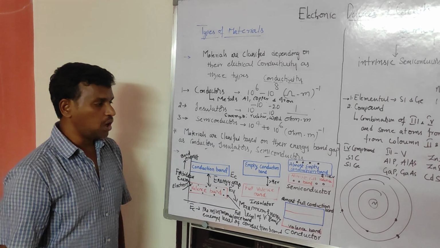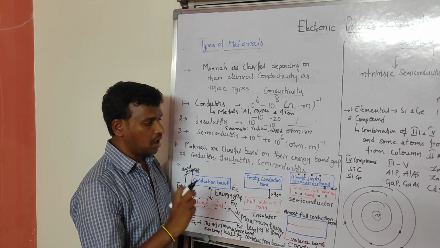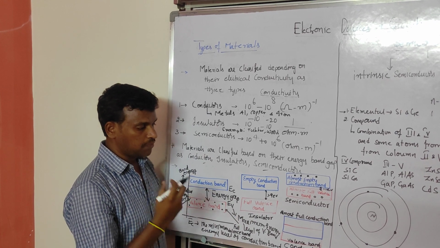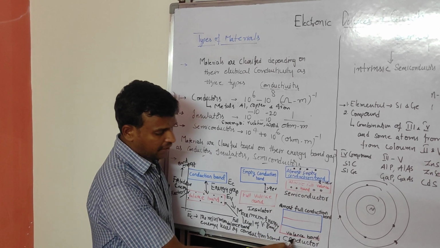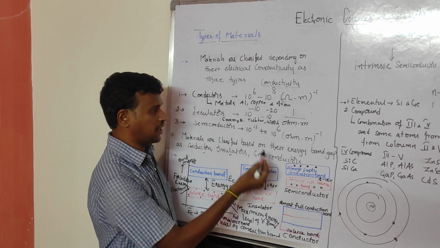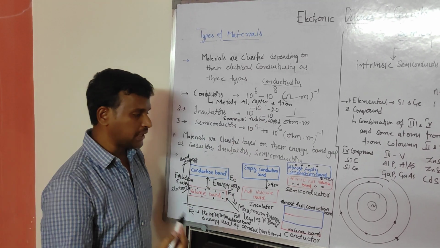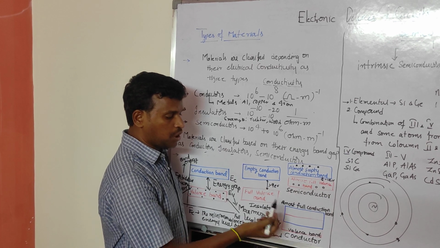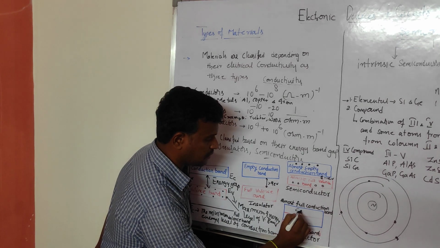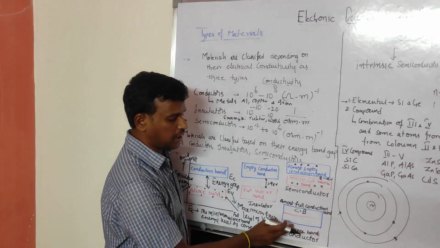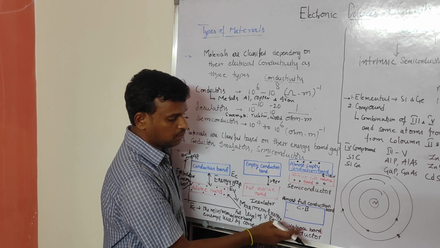Now we will see what a conductor, an insulator and a semiconductor are, and what their band diagrams look like. Consider the conductor material. Examples are aluminum, copper and iron. All the metals we consider as conductors. Here this is the conduction band, and this one is the valency band. For a conductor, both will be overlapped.